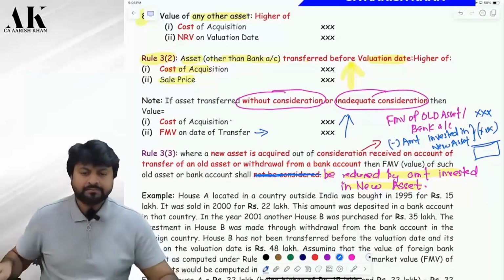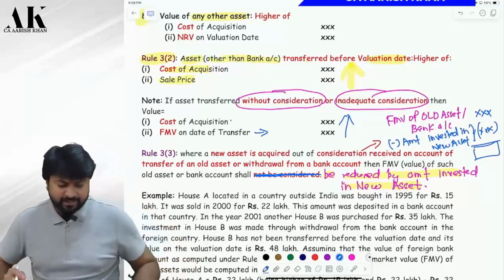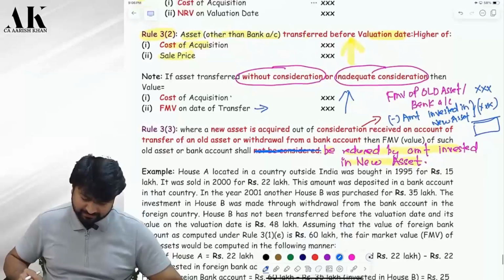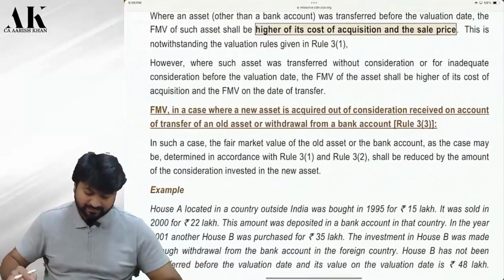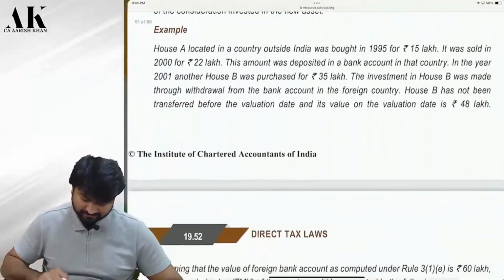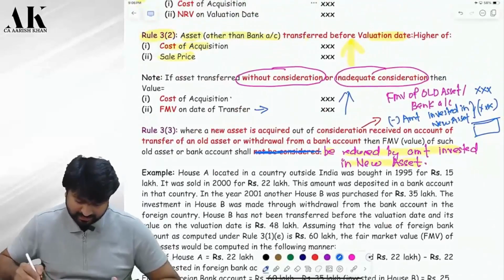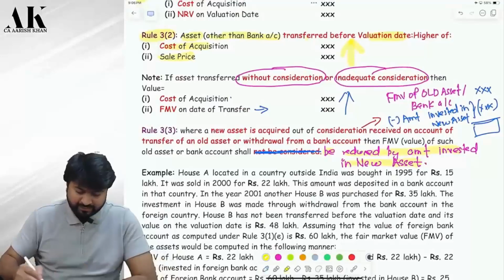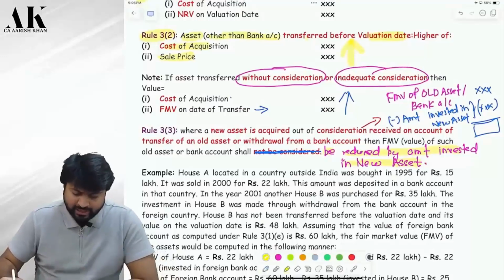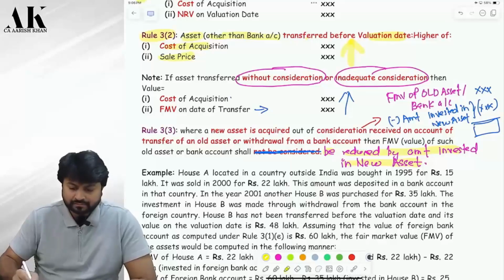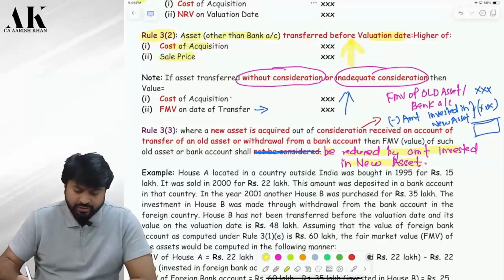Done? Now, are you ready for an example? Let me see whether you are ready for an example or not. Tell me. Very beautiful example. House A, located in a country outside India, was bought in 1995 for 15 lakhs. It was sold in 2000 for how much?